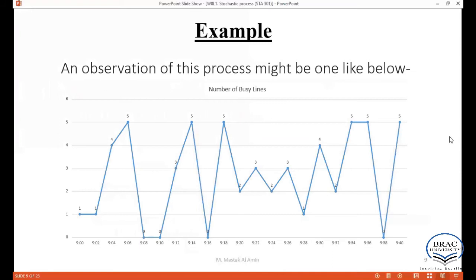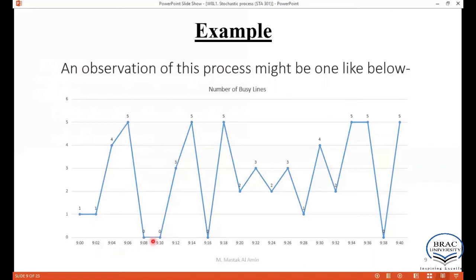If we see it in graphical presentation, we start from 9 a.m. and plot the number of busy lines. Here, only one line is busy, and after 2 minutes still one line is busy. After 2 minutes there are 4 lines busy. Again after 2 minutes 5 lines are busy, which means all lines are busy.